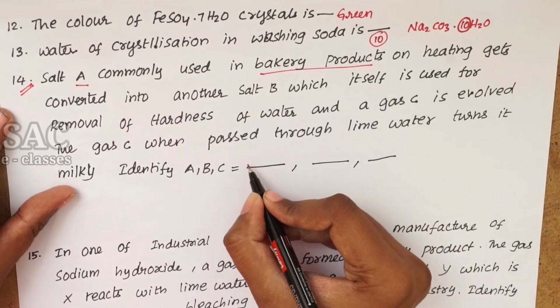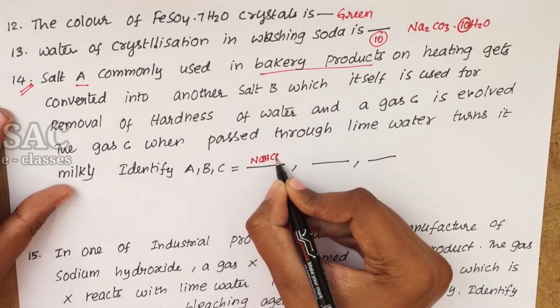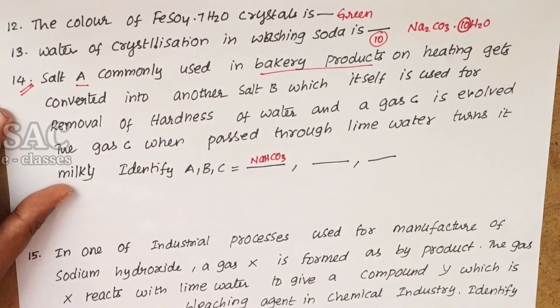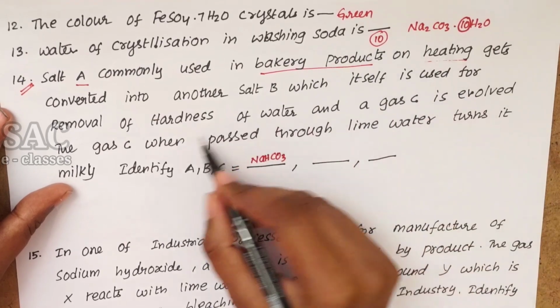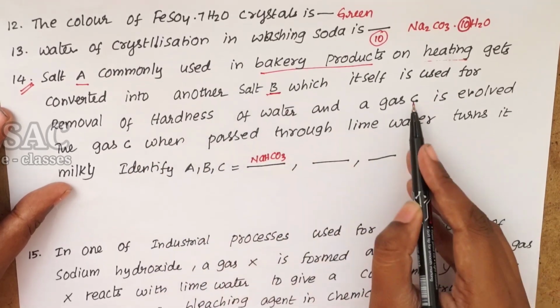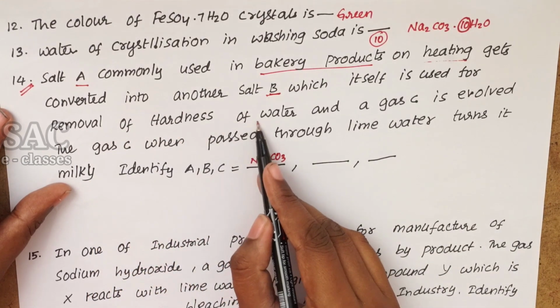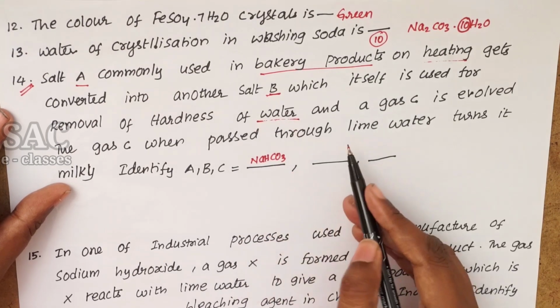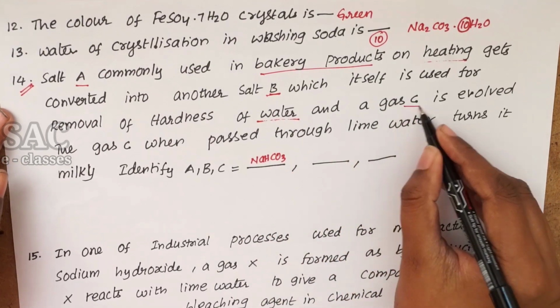So we got A: NaHCO3, sodium bicarbonate. While heating, it converts into another salt B, which is used for the removal of hardness. We know that for removal of hardness it is washing soda. And gas C is evolved.